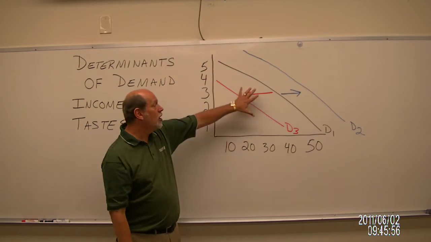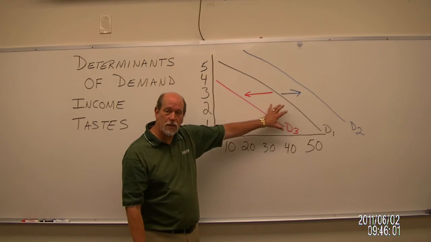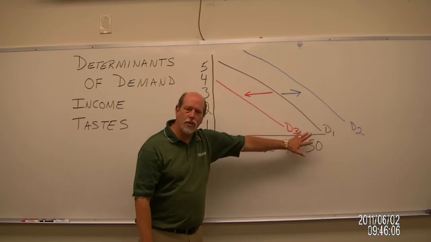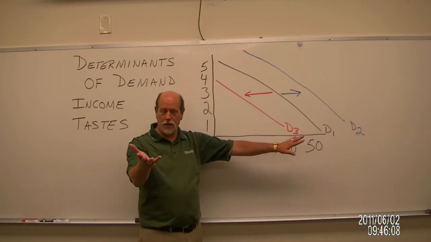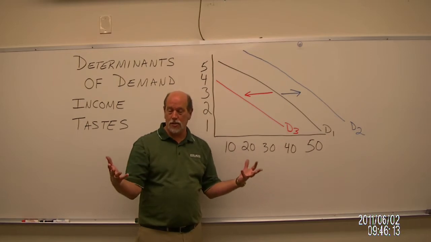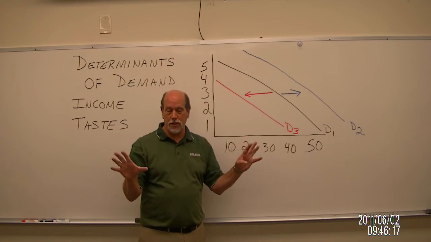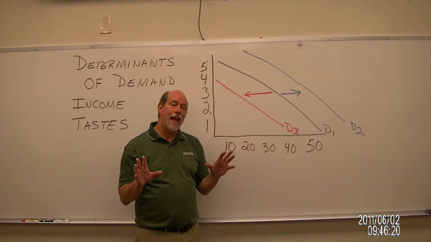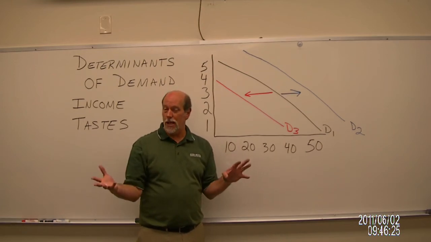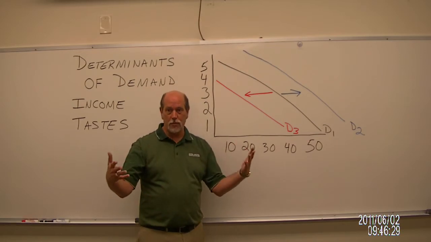So our initial discussion talked about the law of demand. We had surveyed an individual, come up with very specific price and quantity demanded combinations, and we plotted this demand curve. We label this D1 because it's the first demand curve that we talked about. So let's look at what happens when a person's income increases. You get a big pay raise, you win the lottery, congratulations, you've got more money to spend. When that money comes in and you start spending all that extra money, it really isn't going to matter what the price of a particular item is. You're going to buy more at every possible price.